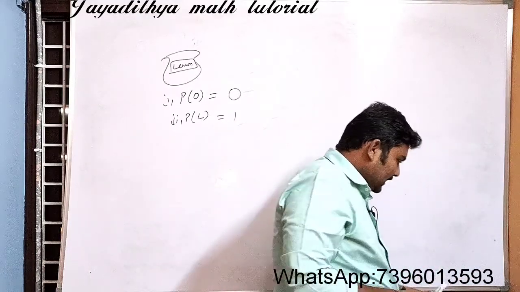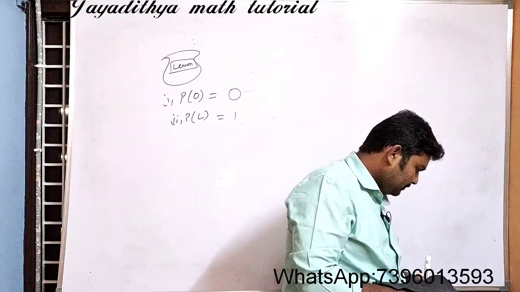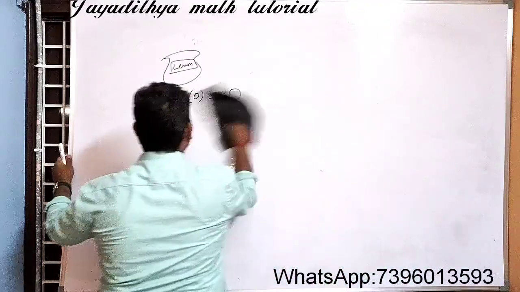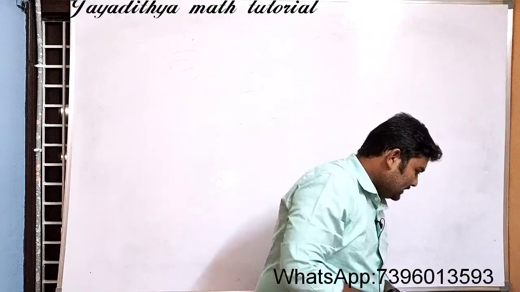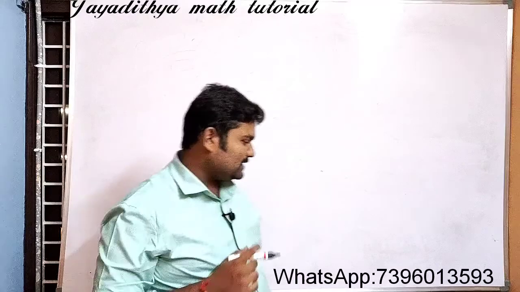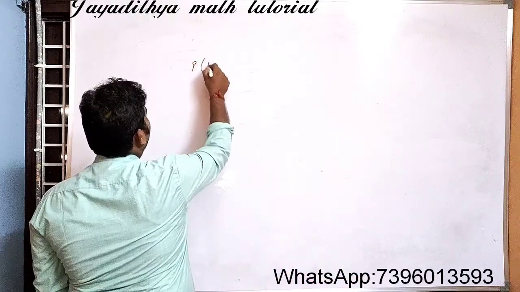Okay, now let us see some important problems based on dice. Okay now, see here, what is that problem? When a die is rolled once, what is the probability of getting a prime number?